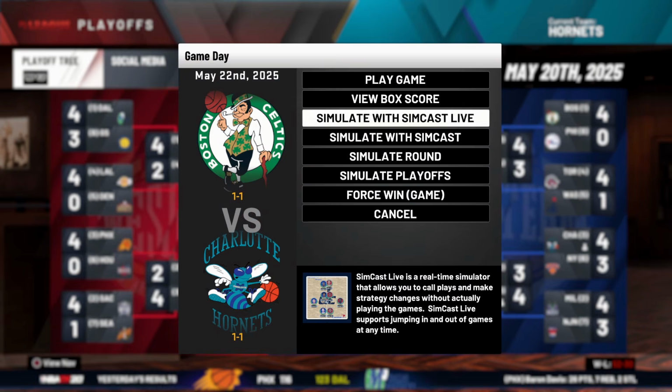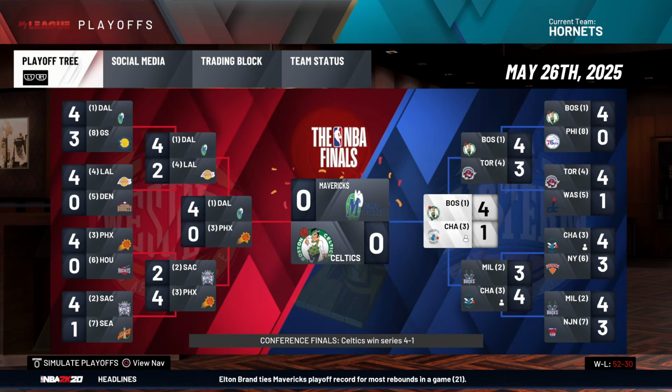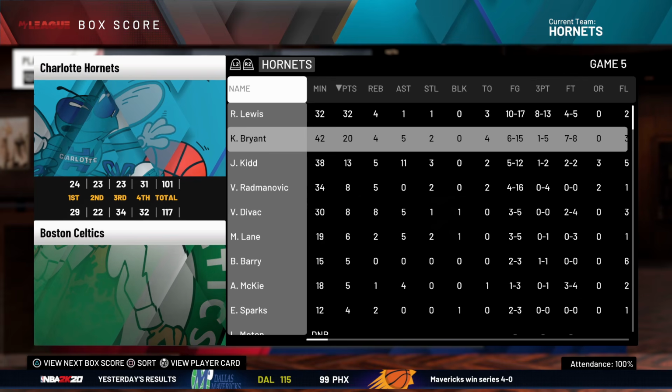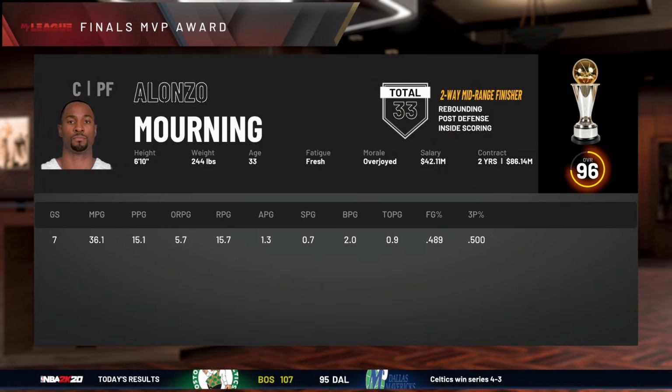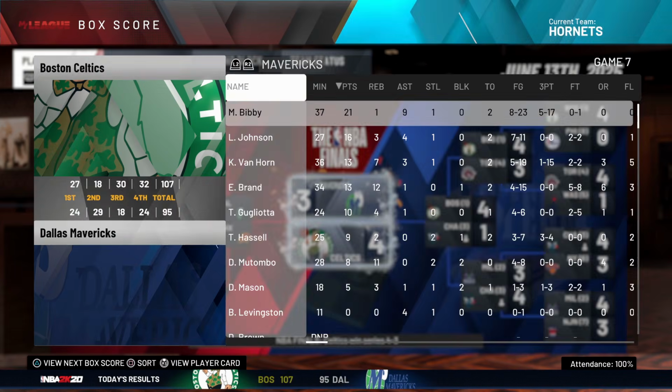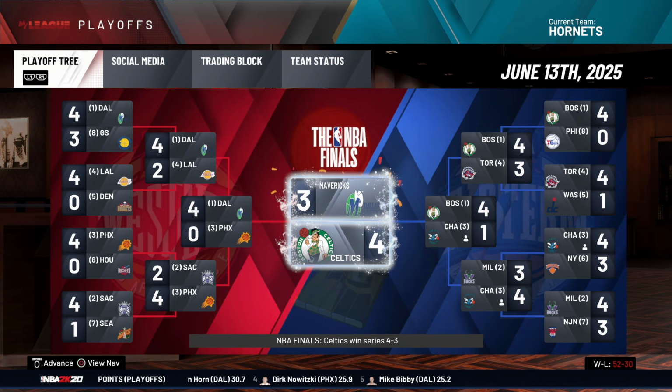The conference finals, it's 1-1, 2-1 in Boston's favor, 3-1 in Boston's favor, and yeah, I had a bad feeling about that one. Well, we tried, but yeah, went down. And in the finals, the Boston Celtics led by Alonzo Mourning once again. I think this is like second or third ring. Yeah, second. Well then, it's ironic that Dirk had to play against the Mavericks and got swept.